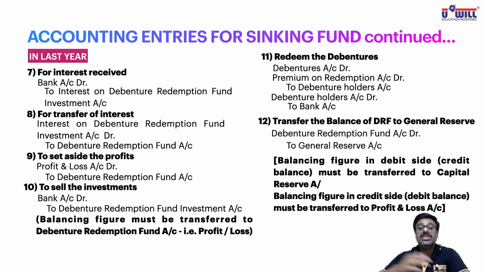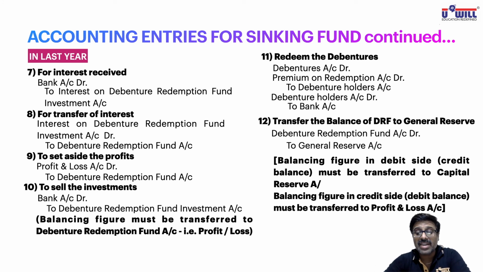Because if suppose we need 5 lakh rupees and you accumulate 5 lakh 10,000 rupees, did you accumulate 10,000 more or not? So that 10,000 of excess you will transfer to capital reserve. And how can more amount be accumulated? Because you are investing. Your investments might fetch you more return than you expected also. So it is quite possible, or maybe when you sell the investments at profit, the overall amount accumulated is more than 5 lakh also. In that situation, it is one-time profit, so we transfer it to capital reserve.